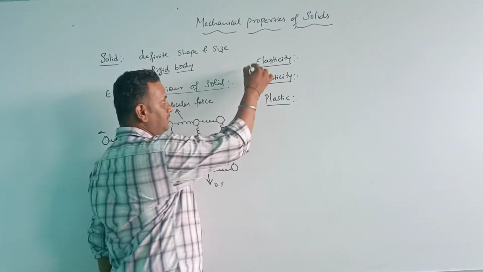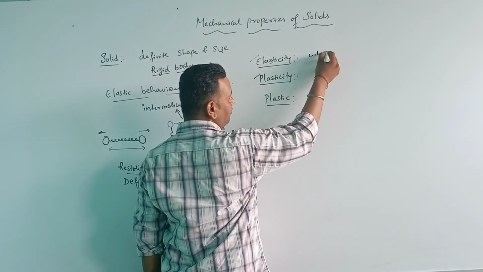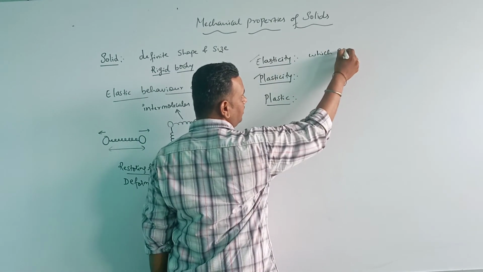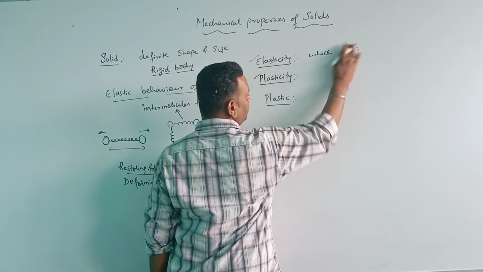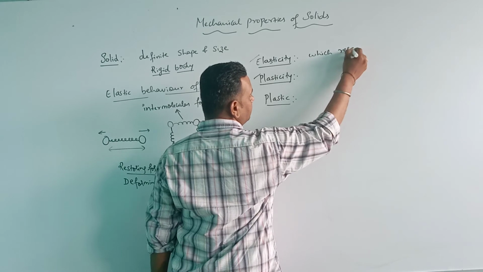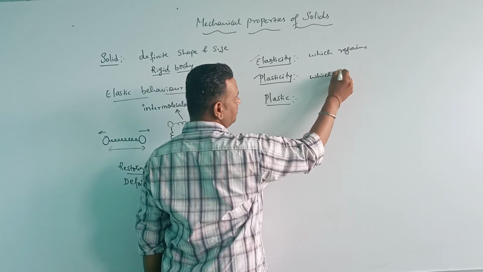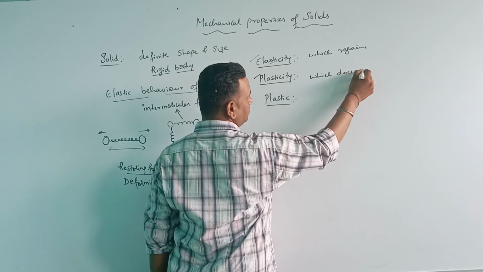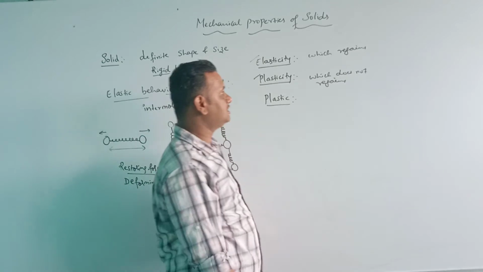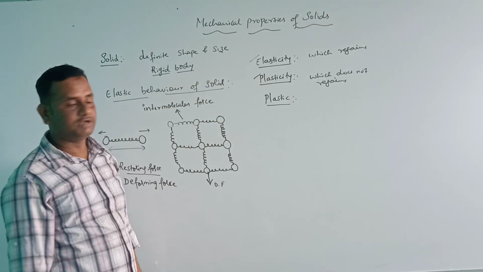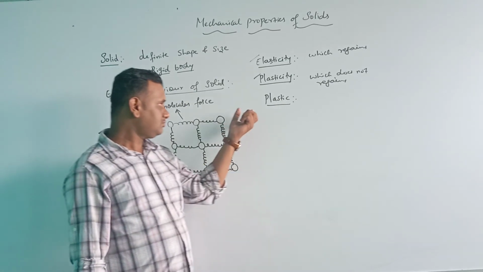So that is elasticity and plasticity: which regains, I am writing here, which regains, which does not regain its original shape and size. Okay, so this is what.